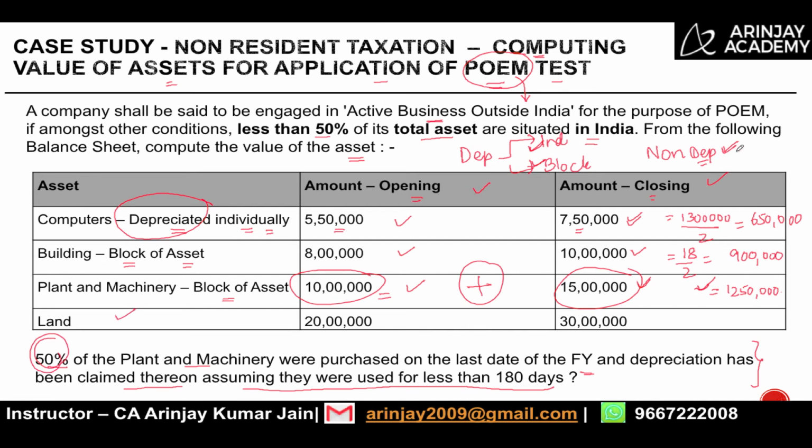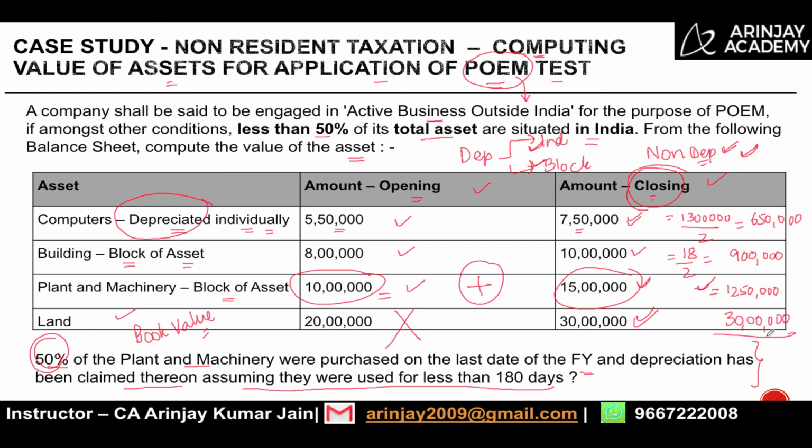Land is a non-depreciable asset. In case of a non-depreciable asset or other assets, the book value is considered. Now we are calculating the value of the assets at the closing date. Therefore, the value taken is not the opening value, it is the closing value which will be considered. In other words, 30 lakh.